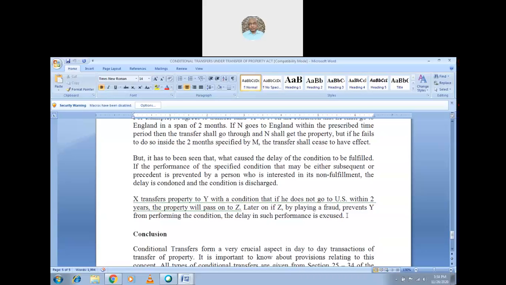So the delay was made intentionally by Z, and hence the delay in such performance is excused.